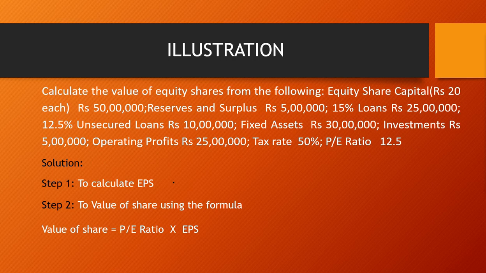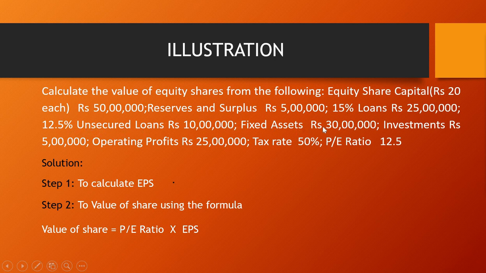Now over here, let's calculate the value of equity shares when the equity share capital is rupees 20 each. That means one share costs rupees 20 and the total value is 50 lakhs. Your reserves and surplus is 5 lakh, and the company has borrowed a 15% loan of 25 lakhs and a 12.5% unsecured loan of 10 lakh.